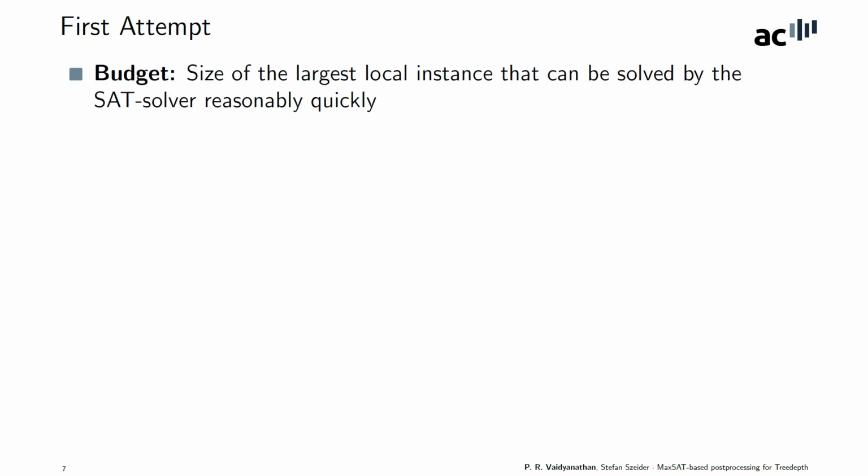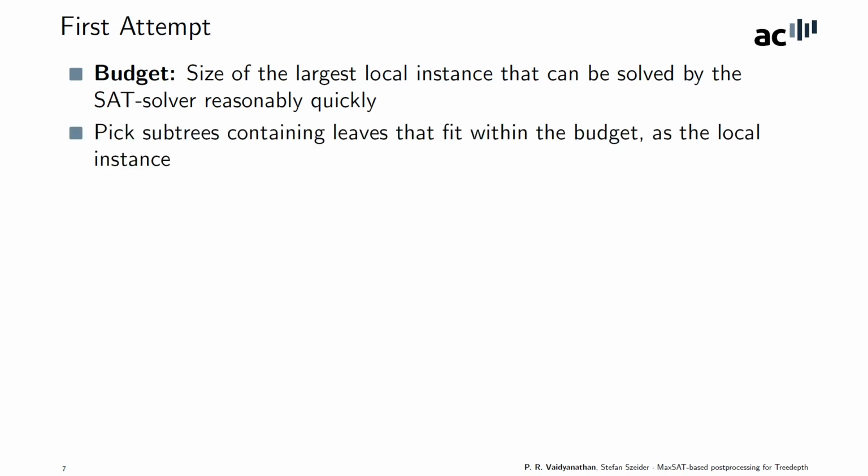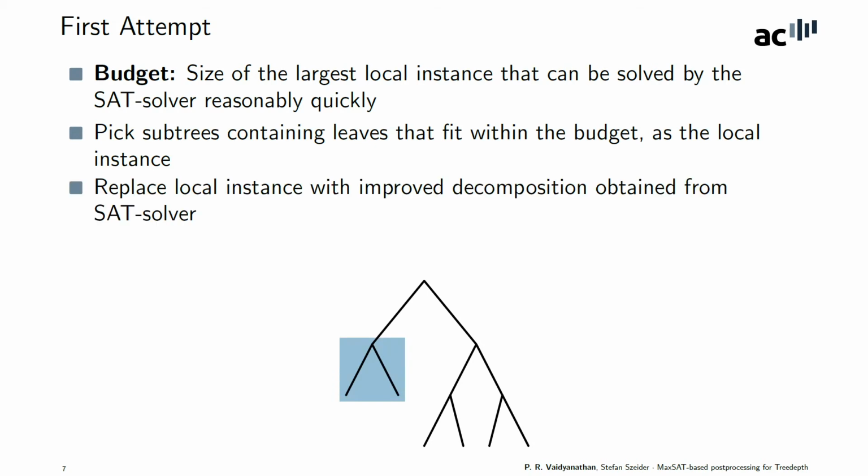Now we explore certain approaches that lead up to the final version of the algorithm. So first we fix a quantity called the budget, which is the size of the largest local instance, the encoding of which can be solved by a SAT solver reasonably quickly. A natural approach is then to pick the subtrees containing the leaves that fit within the budget as a local instance. For example, if this is an existing tree depth decomposition, and let's say the budget is 3, then we can pick this subtree to be one local instance. And then we use a SAT solver to improve the local instance and replace the previous subtree with the improved subtree from the SAT solver.